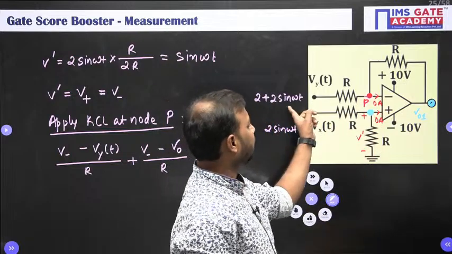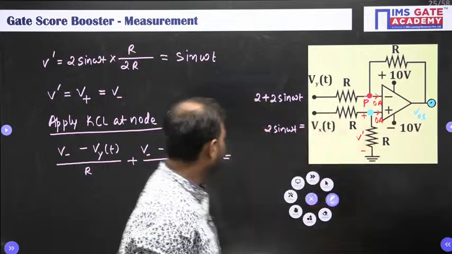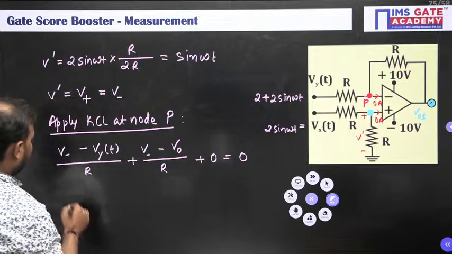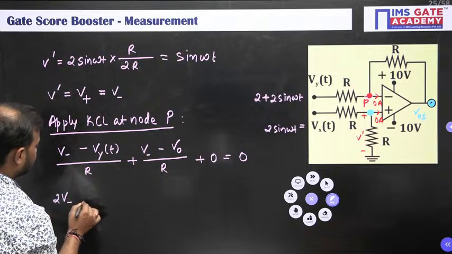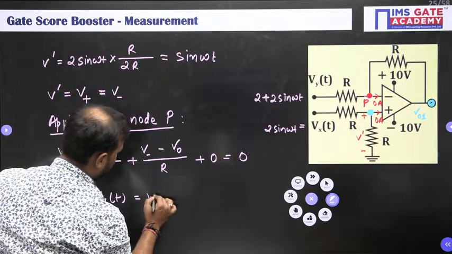Now one will be in this direction, one is here, and one is entering into the op amp, which is 0 ampere, equated to 0. जरा देखो तो क्या आ रहा है? It will be V minus, so total 2 V minus Vy of t, which is equal to V naught.